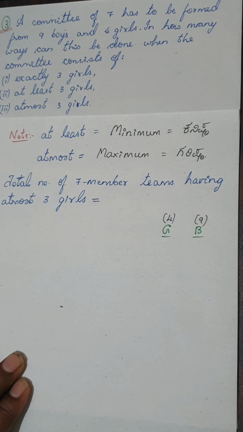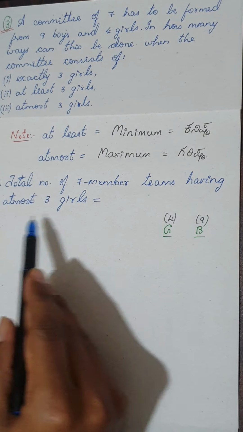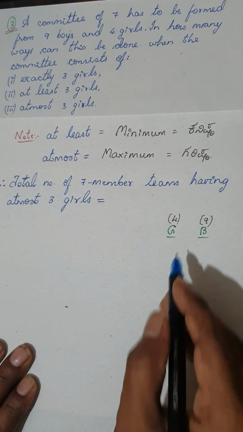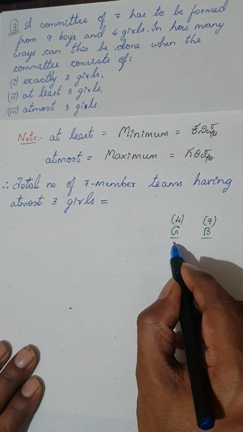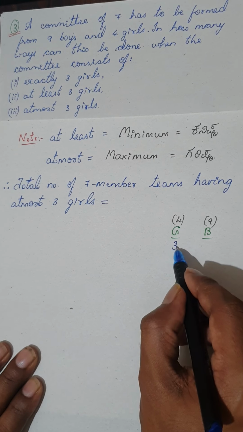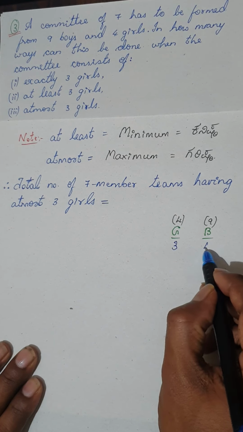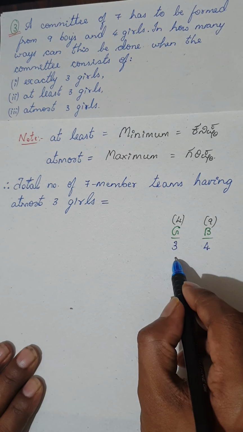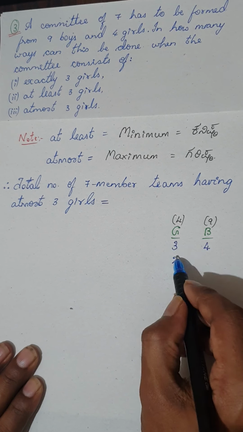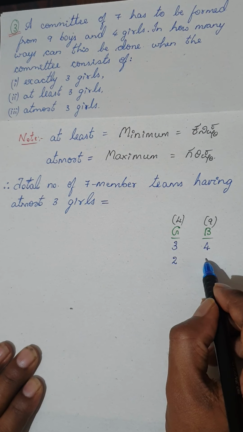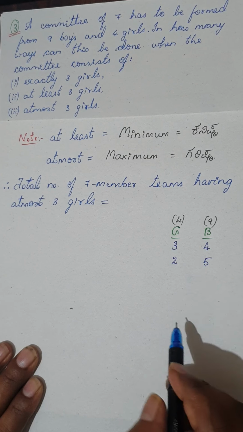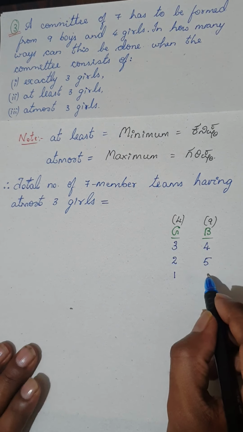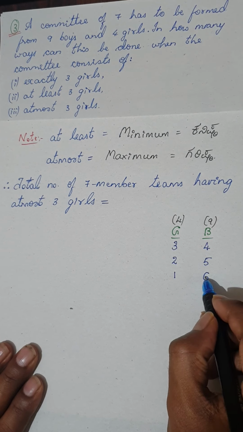So the last case: total number of 7-member teams having at most 3 girls. At most 3 means let me take the maximum 3 girls. If I take 3 girls, then the remaining 4 would be from boys. Keep on decreasing. If I take 2 girls, then I have to take how many? 1 more, 5 boys. If I take only 1 girl, then I have to take 6 boys to make the